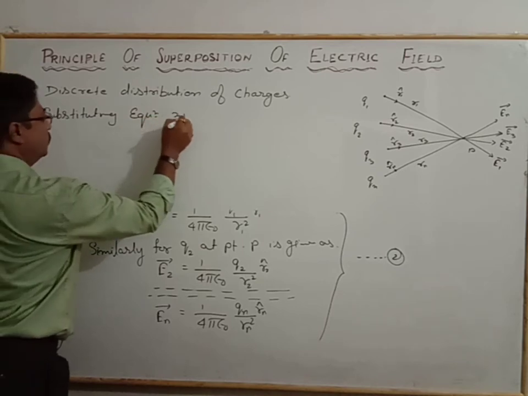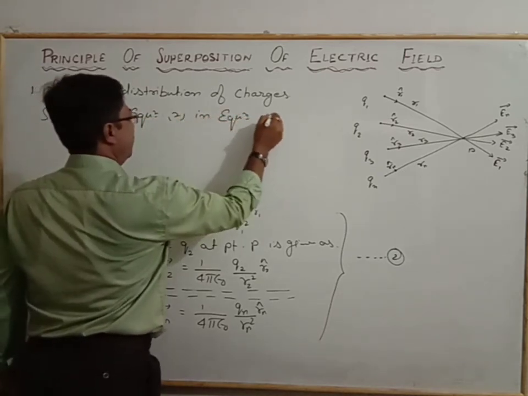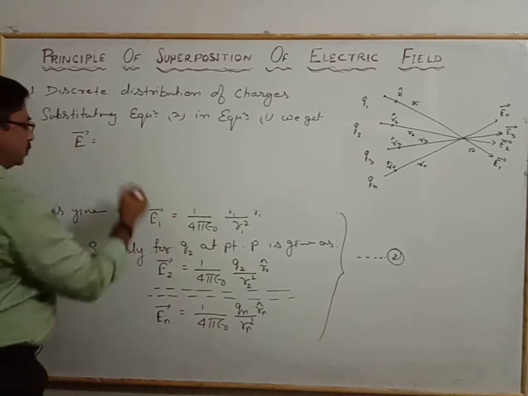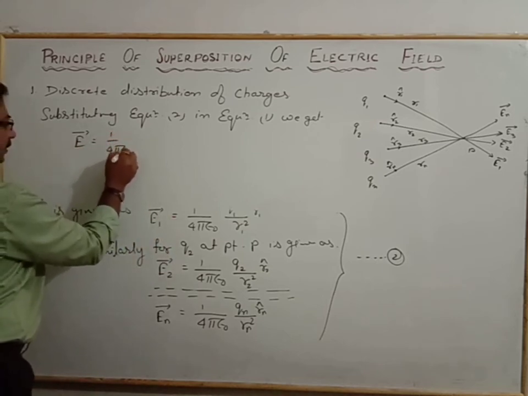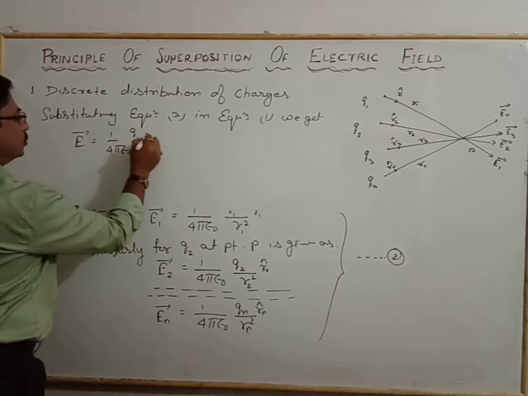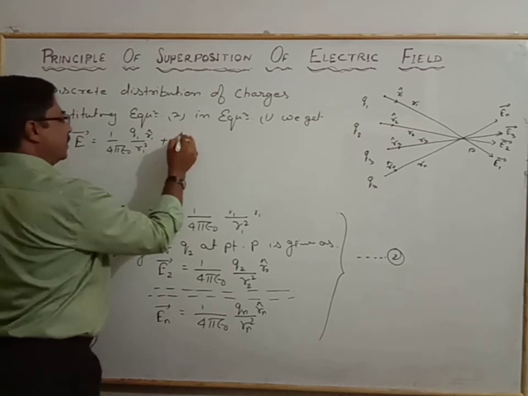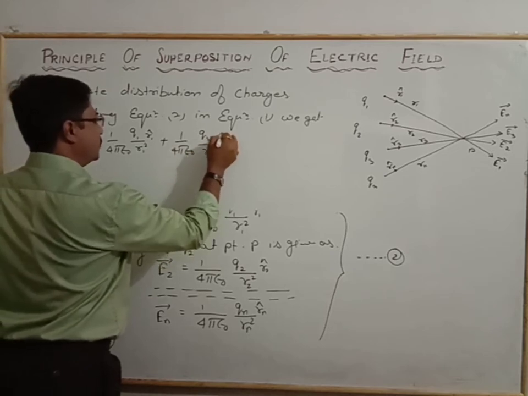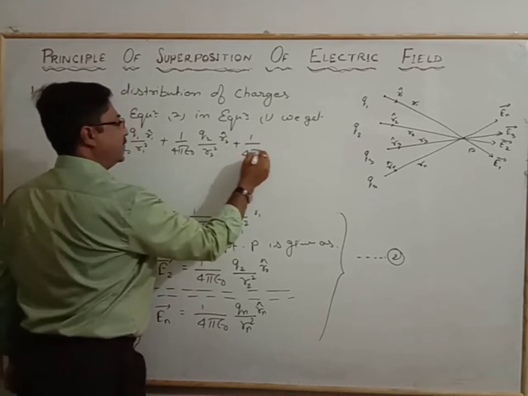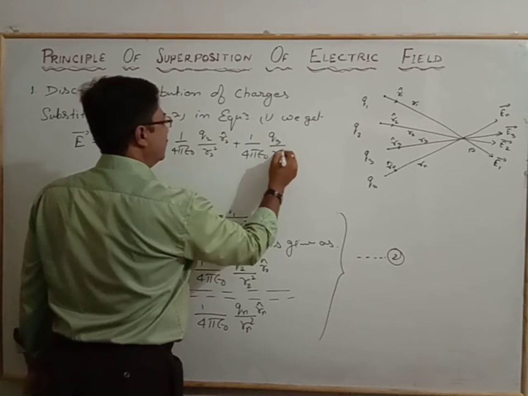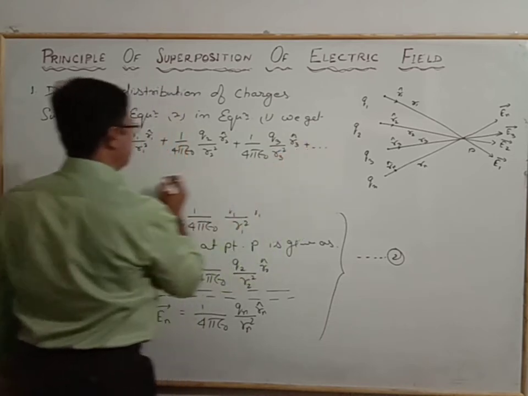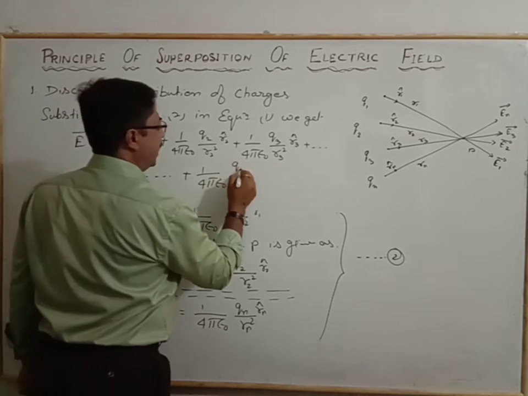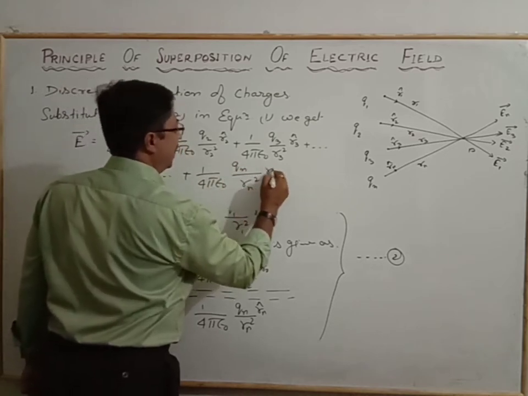E vector equals 1 by 4 pi epsilon naught Q1 by R1 square R1 unit cap, plus 1 by 4 pi epsilon naught Q2 by R2 square R2 unit cap, plus 1 by 4 pi epsilon naught Q3 by R3 square R3 unit cap, plus up to the nth term, 1 by 4 pi epsilon naught Qn by Rn square Rn unit cap.